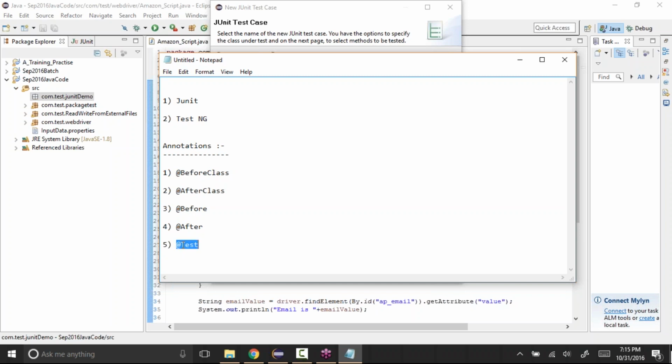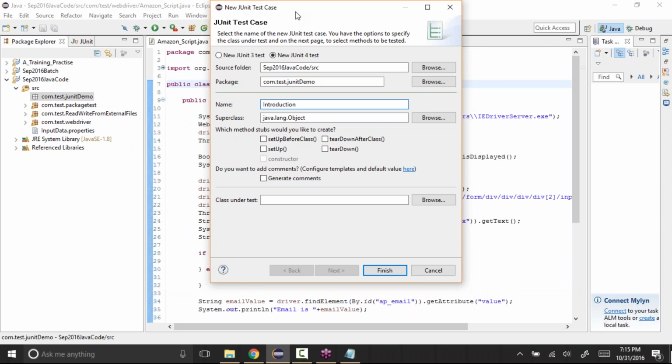Whatever the actual functionality or testing that we want to perform, we need to give it in this @Test. So we'll create it now. We'll see each and every annotation that we have selected and what it does. It is giving you an option of which method stubs you would like to create. Let's select everything: setUpBeforeClass, tearDownAfterClass, setUp and tearDown. I'll select all of them and click finish.